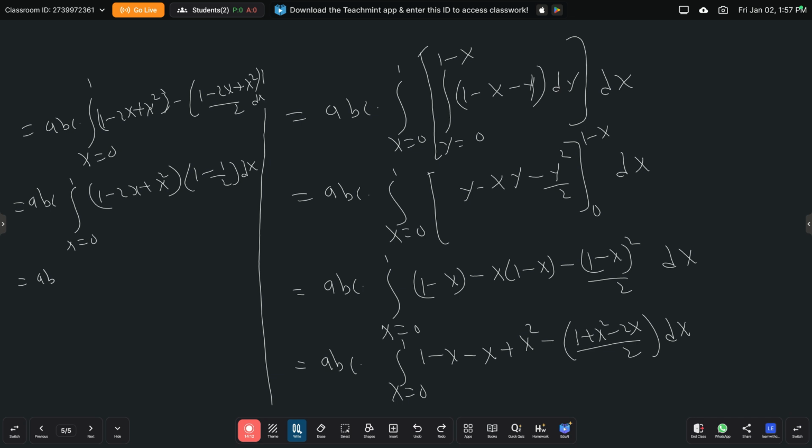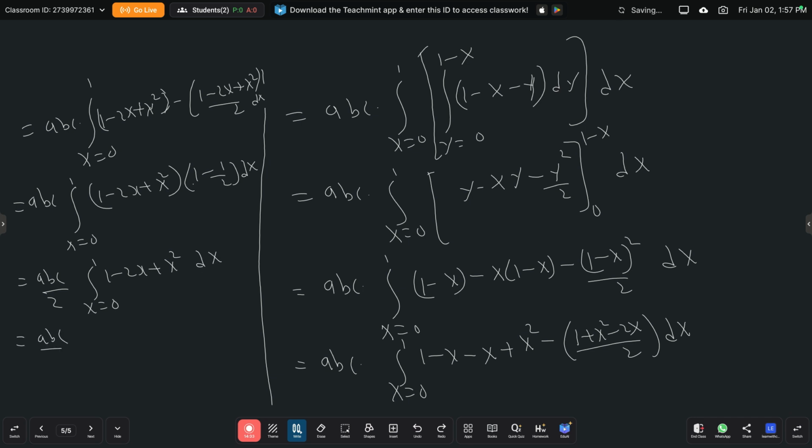So this is equal to abc, 1 minus 1 by 2 is 1 by 2. Because 1 by 2 is a constant, we can write this outside the integral. This is abc by 2 into integral x is from 0 to 1, 1 minus 2x plus x square into dx.